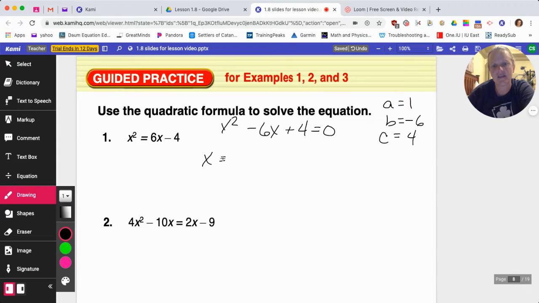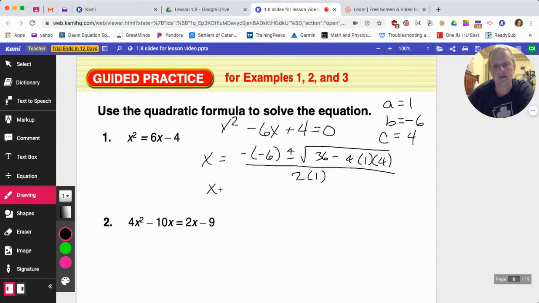So x equals -b plus or minus the square root of b squared minus 4 times a times c all over 2a. So x equals 6 plus or minus the square root of 36 minus 16, which is 20, all over 2.